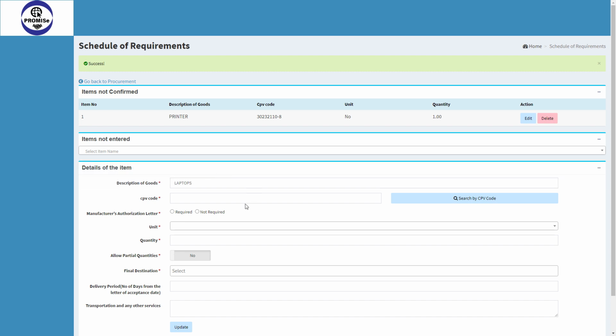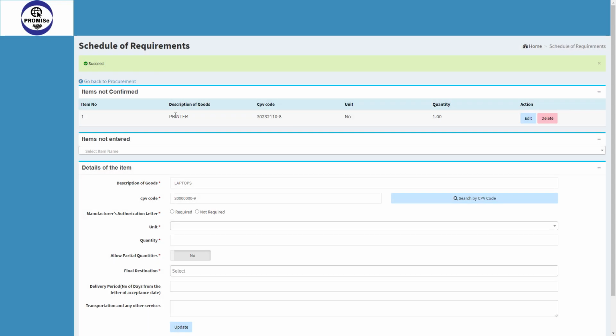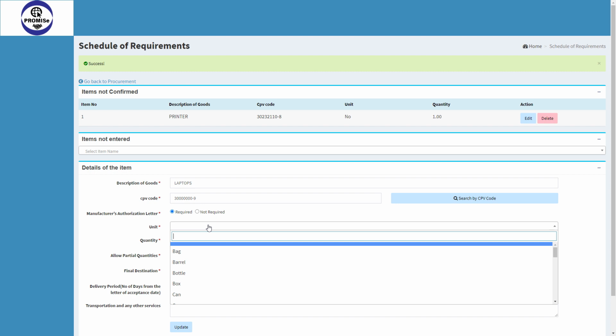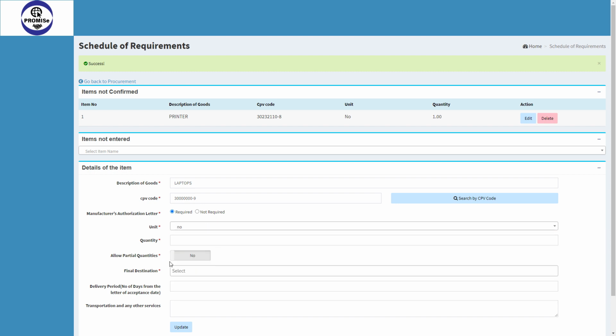Now I have to select the CPV codes. For this example, I'll select the CPV code for the office and computing machinery. Manufacturer authorization letter as required. Unit in numbers. Allow partial quantities?